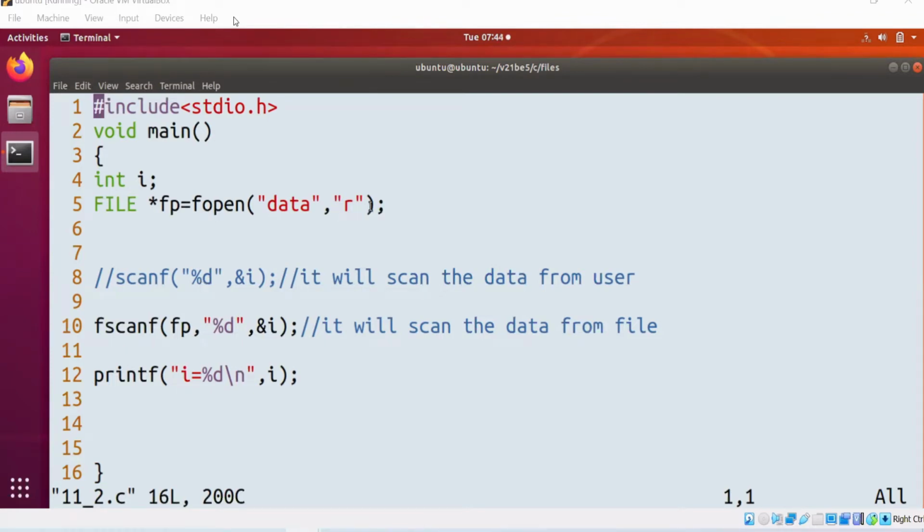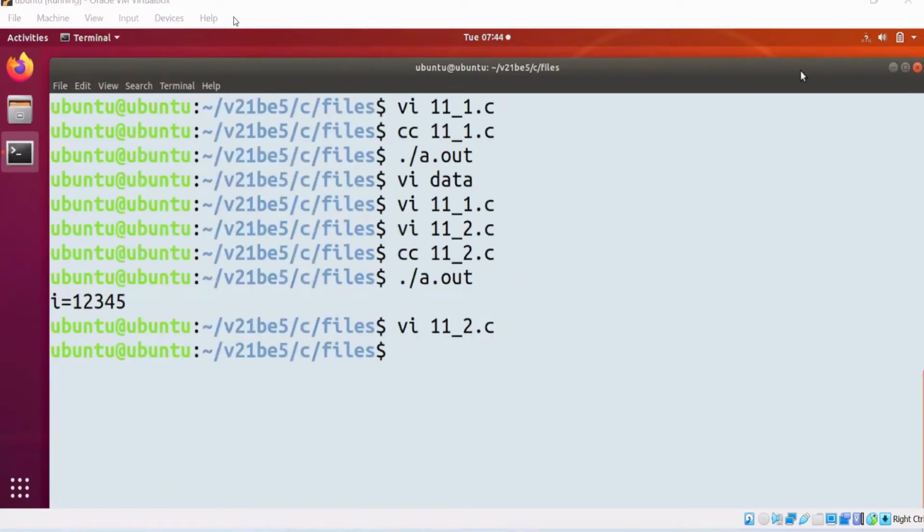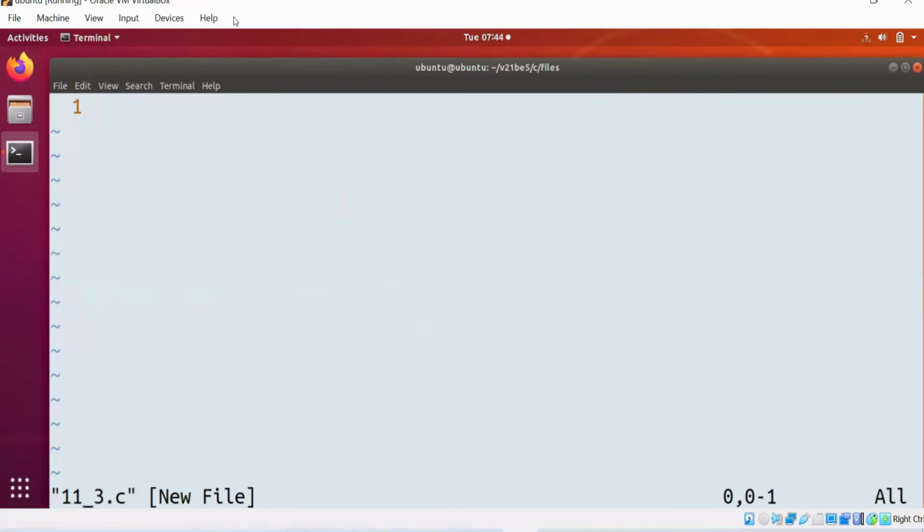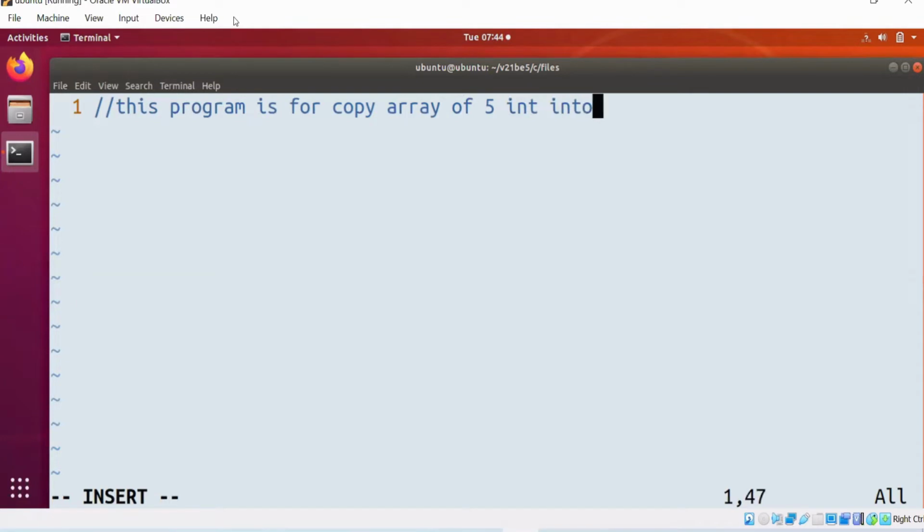Okay, we'll move to the next program. What is the number? Next sequence number. 11_3.c, right?